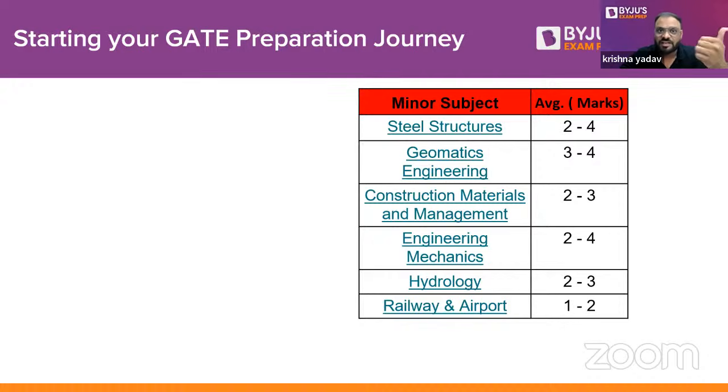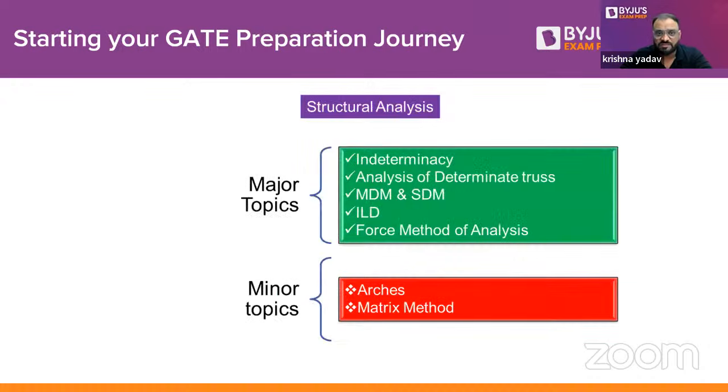And if you talk about engineering mechanics, we have only limited topics in that particular subject. So in engineering mechanics, guys, you are able to score 100% marks, or you can say 2 to 4 marks completely, if you are able to understand the system of forces, friction, and the vibration part, which is a newly added topic. That is my recommendation for that particular subject. Later on, you will understand the important topics for further subjects also. We will discuss each and every subject in detail, guys, so that you can understand which are the major topics and which are the minor topics in a particular subject.